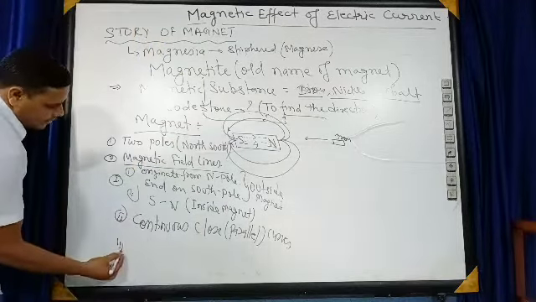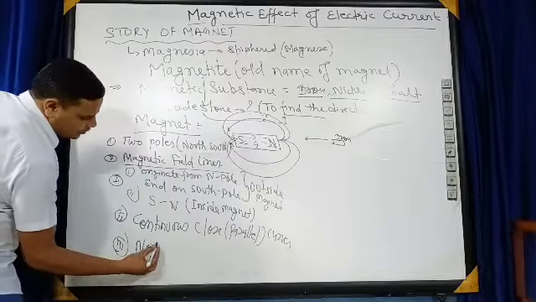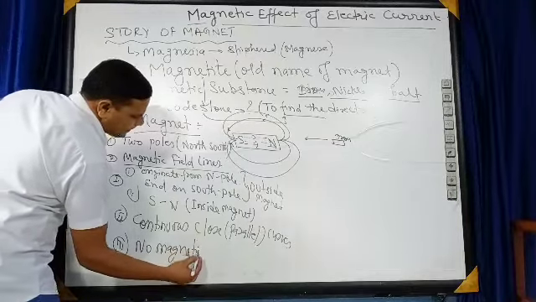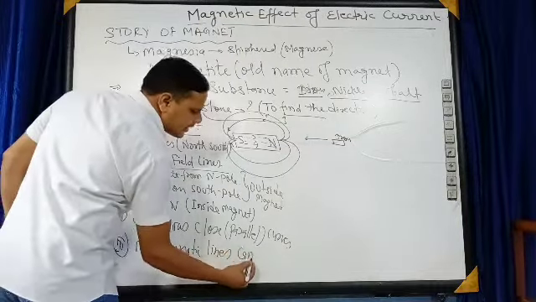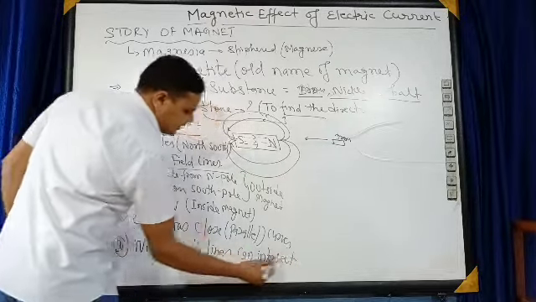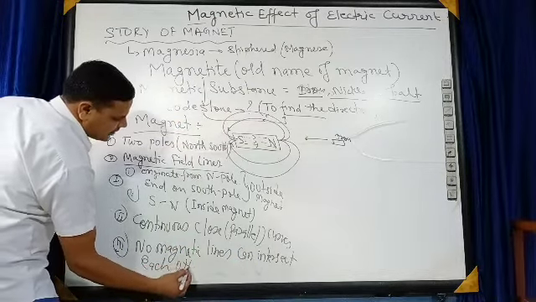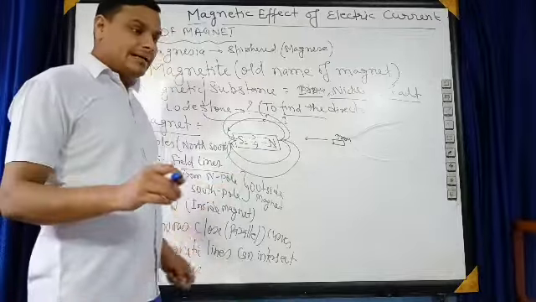And the third one, the most important one: no magnetic field lines can intersect each other.